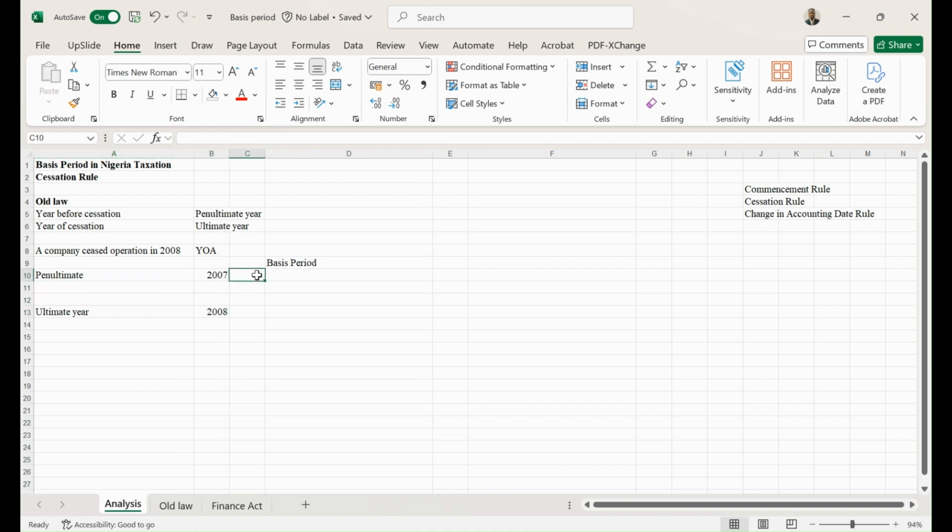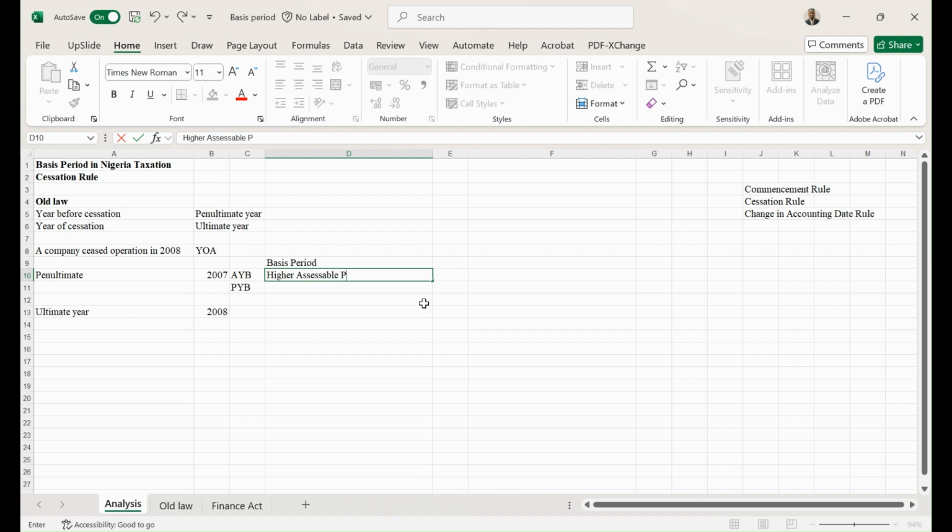We are going to use the actual year basis, AYB, and the preceding year basis. You use the actual year basis to determine the basis period and the assessable profit of the penultimate year. You also use the preceding year basis at the same time. However, you're going to choose whichever gives you the higher assessable profit.